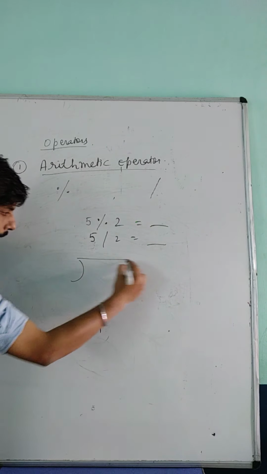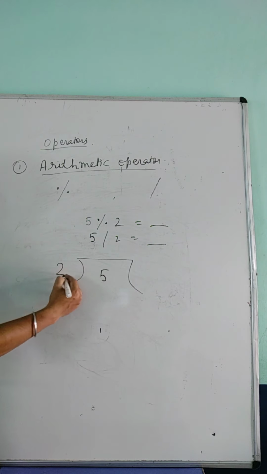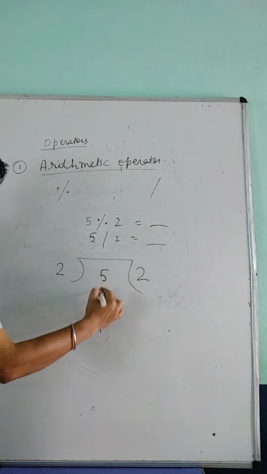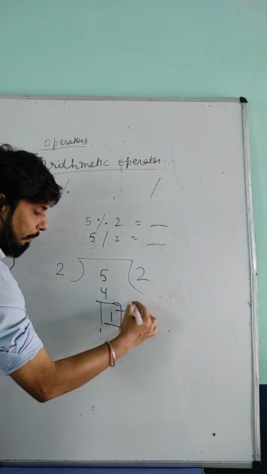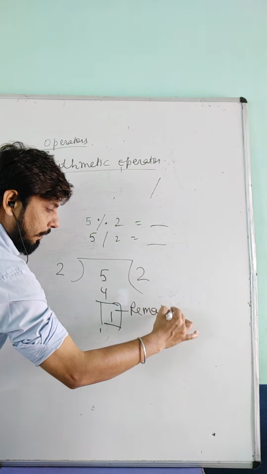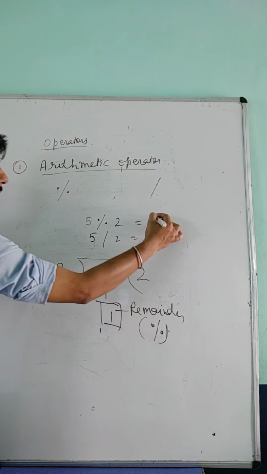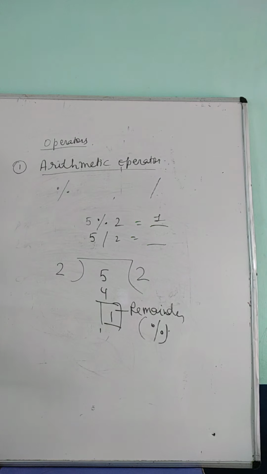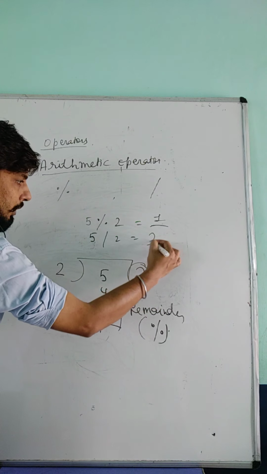Let's see. When we have to divide or when we have the modulus, we have to do it like this. So 2 twos are 4, remainder 1. Clear? So the remainder is given by the modulus sign. That is, your answer will be 1. And for 5 divided by 2, here 2 twos are 4, this is the quotient, so your answer is this.